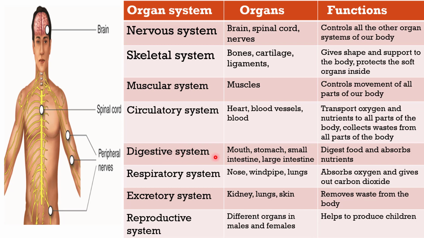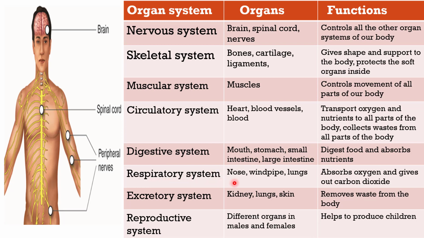Digestive system. The organs it contains are mouth, stomach, small intestine, large intestine. The function of the digestive system is to digest food and absorb nutrients. Respiratory system.